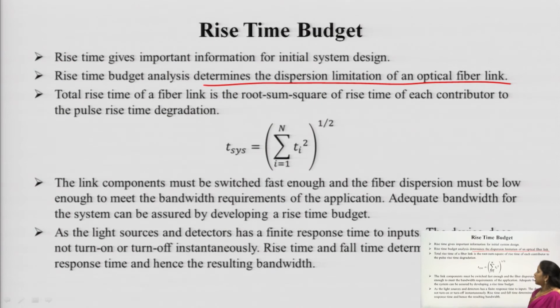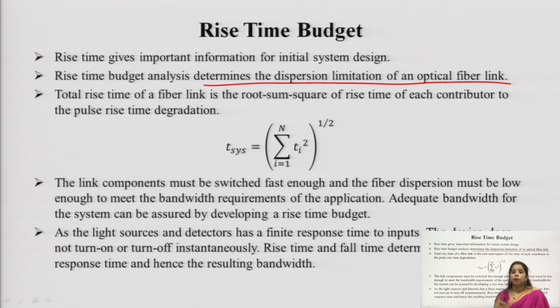The total rise time of a fiber link is the root sum square of the rise time of each contributor to the pulse rise time degradation. In this statement, what is going to be told to you is that when we talk about budget analysis, link power budget analysis, previously we studied about power. That is why in every term power comes, that is 5 dBm, 25 dBm, and dBm is the unit of power.